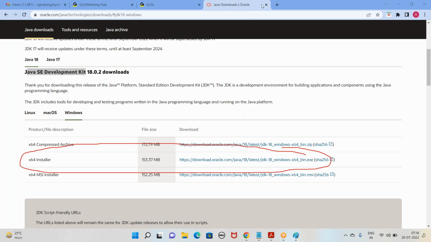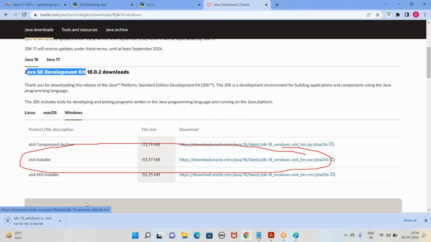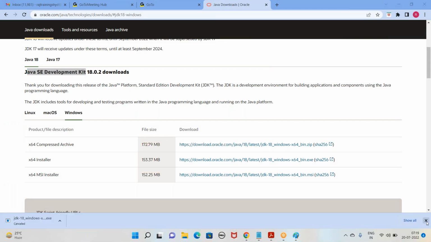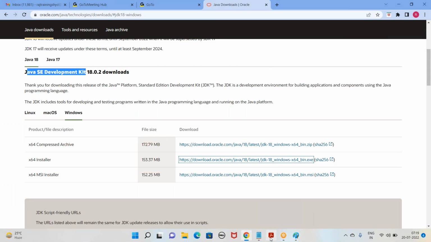So if you click on this x64 installer, it's going to download the file for us. Here I'm just cancelling. So JDK 18 Windows exe file, it's going to download. And once the download is complete, just run this application. If you click on this downloaded file, it's going to install Java for us. Let me show those details also here in the document.